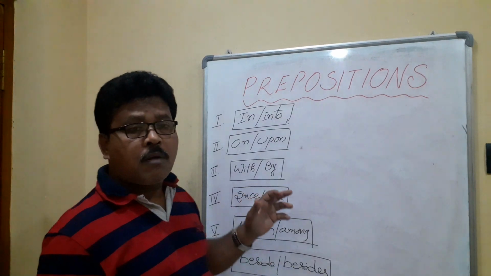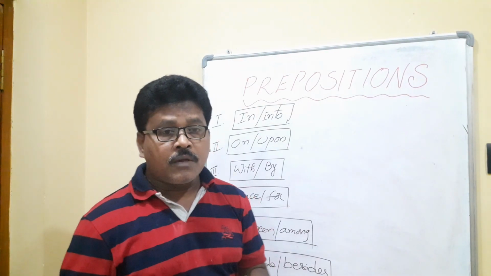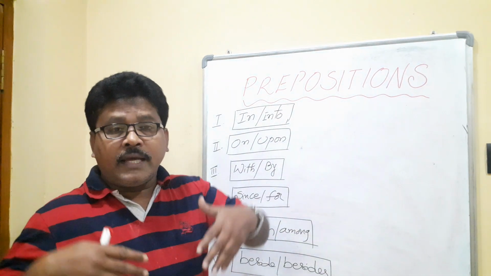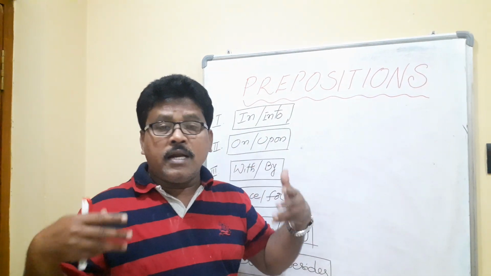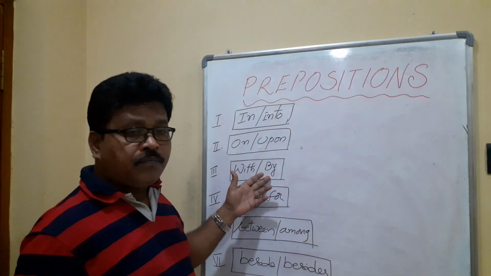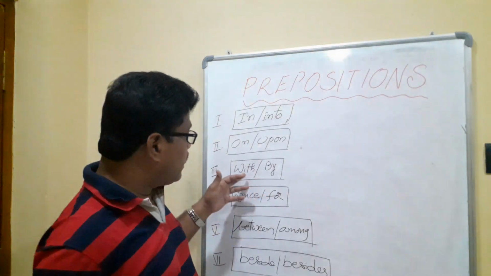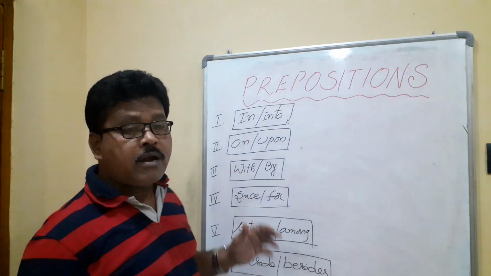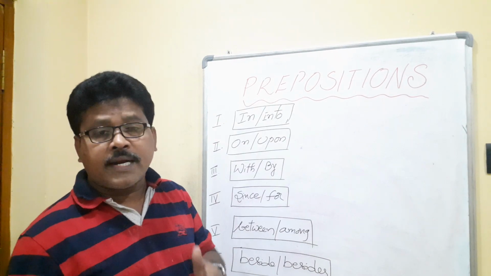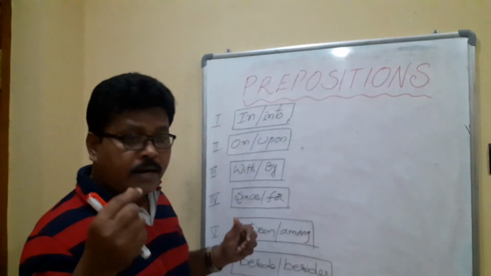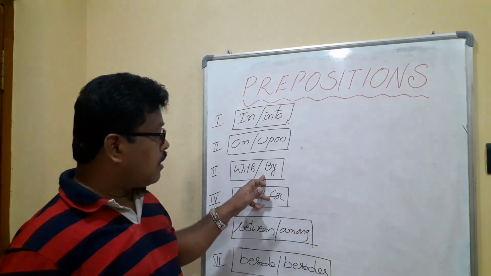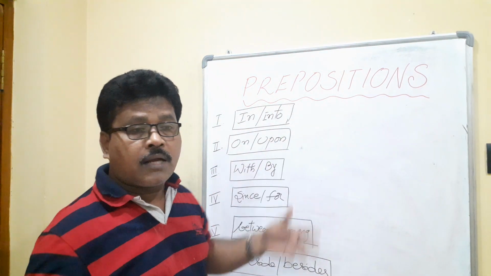With, by, they are called prepositions of agency. When the work is done by a human being, or any living thing, animal, bird or human being, by is used. When the agent is a non-living thing, with is used. We cut vegetables with a knife, write with a blue pen, write with a red pen. The poem was written by Sarojini Naidu, the lesson was written by Abdul Kalam, like that.